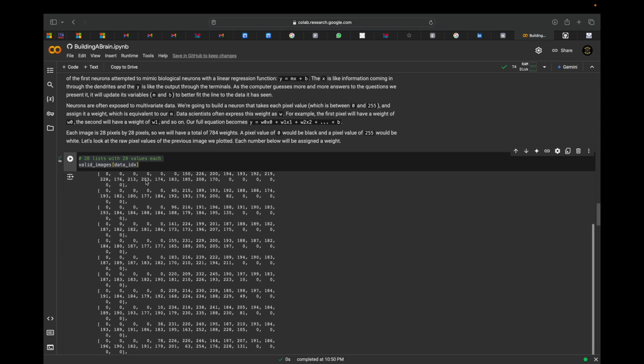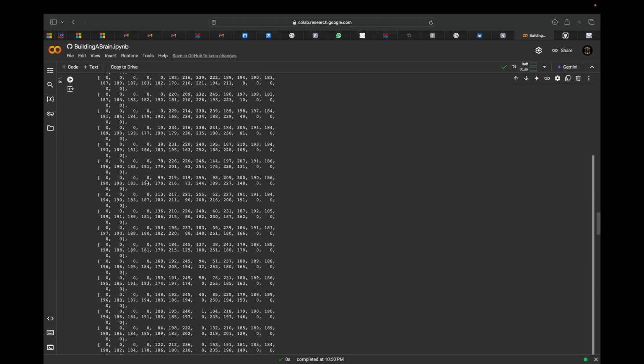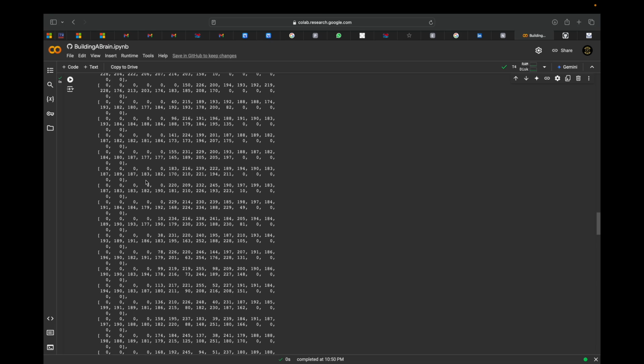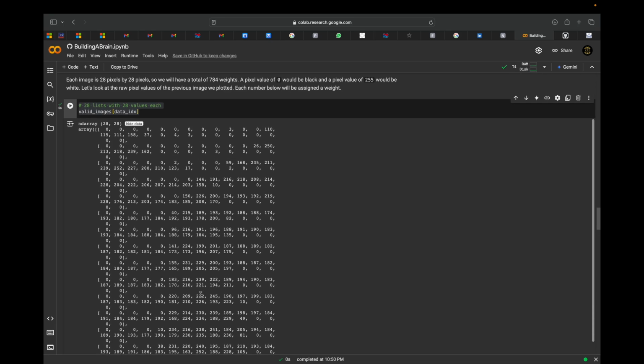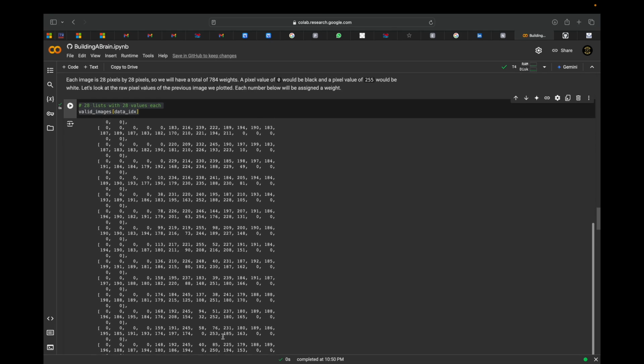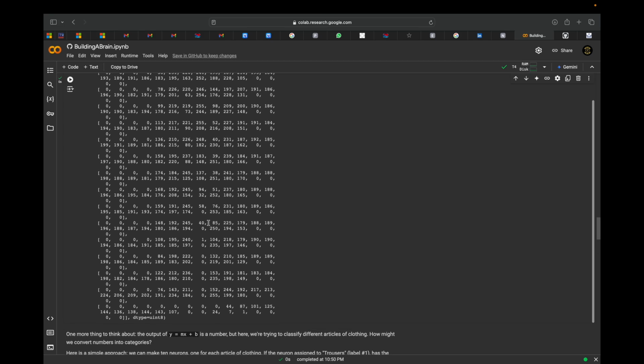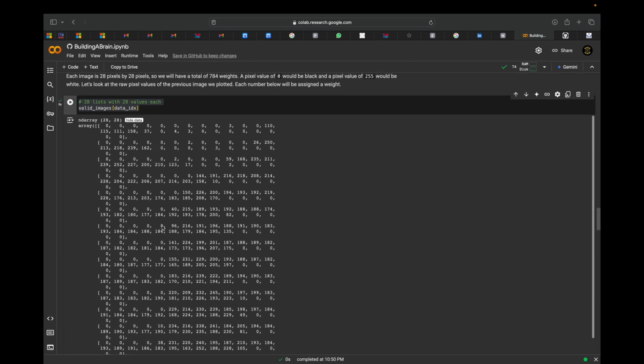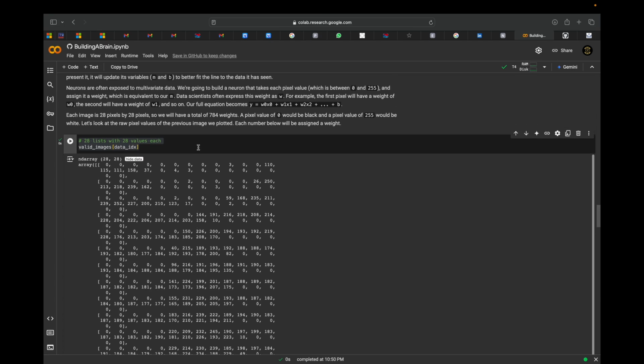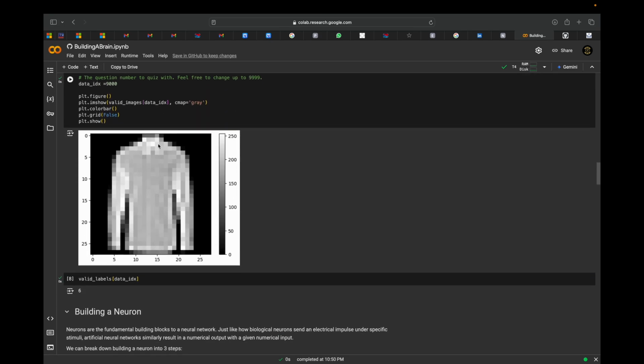Here you can see the pixels where it is more focused. Here we got this one, and let's check the image. Here the data is like this. It's more focused on this part and less focused on this part. Let's check how the image looks. Yeah, perfect, same. It's a shirt, that's why.